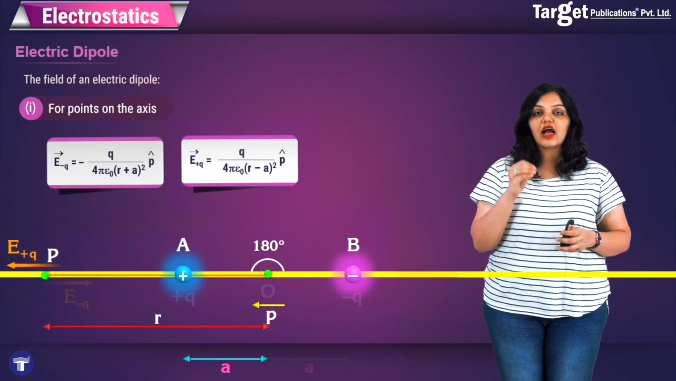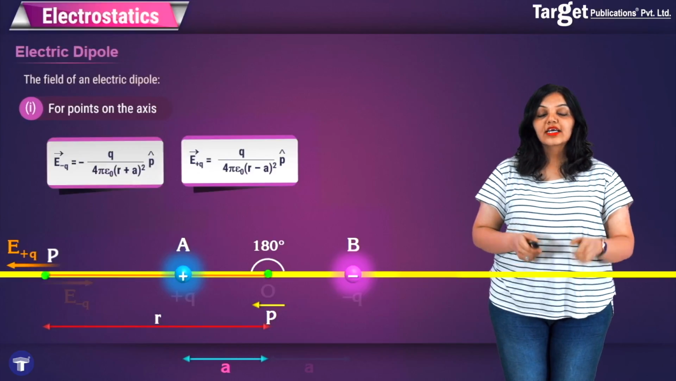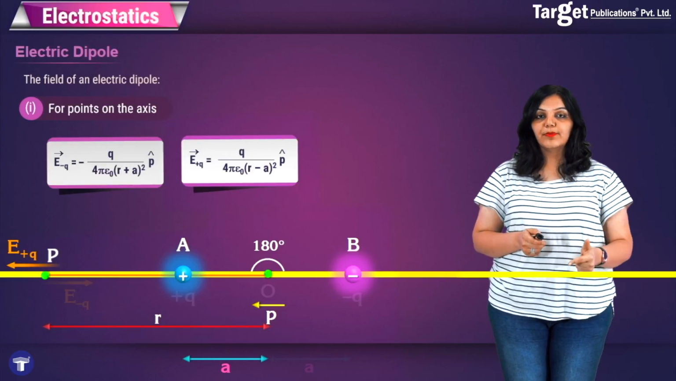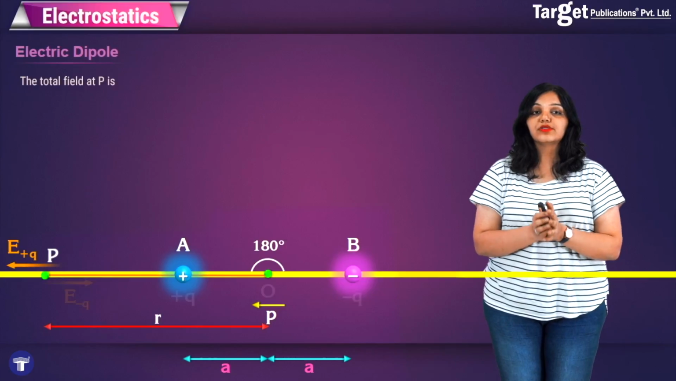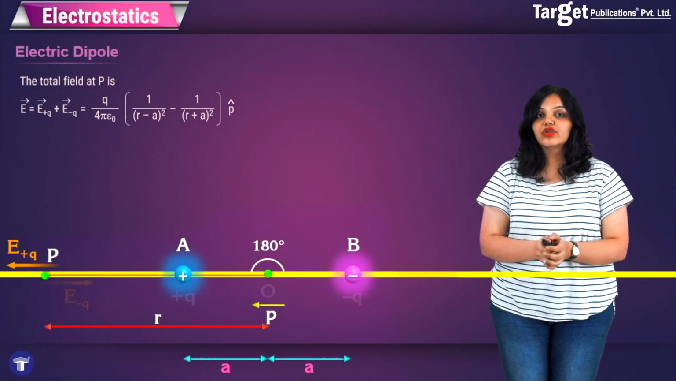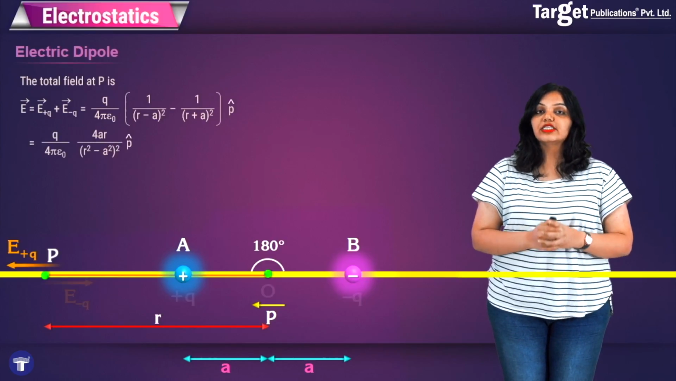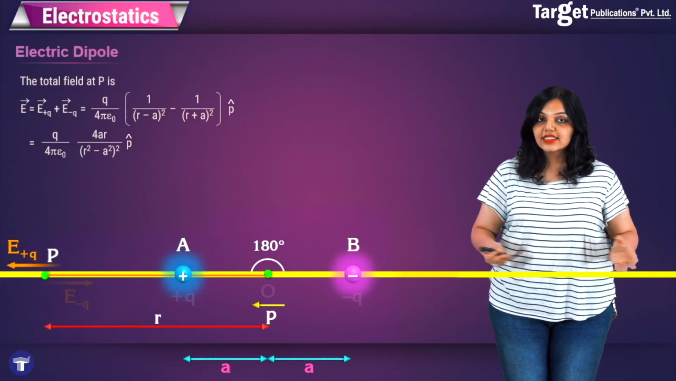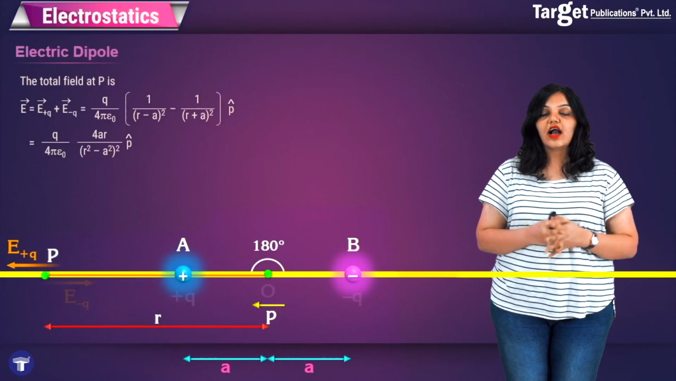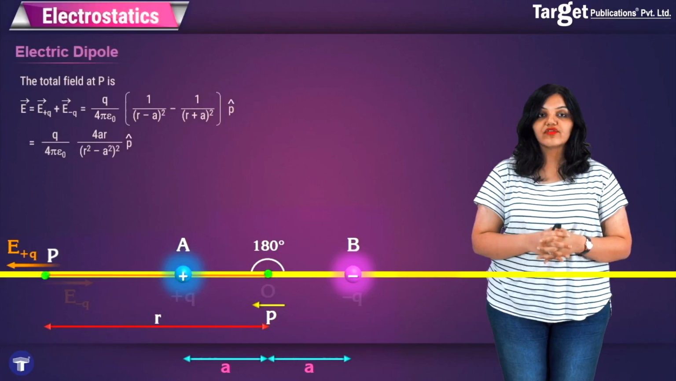Note that the distance R is the distance between the point P and the center of the dipole, as mentioned earlier. So this gives me the electric field at P due to A and the electric field at P due to B, and I simply add them using the superposition principle to get the total field at P. But remember, we have to add them vectorially, and once I do that, I get the final value of the electric field at point P, which is just a general point on the axis of the dipole, and that will be Q upon 4 pi epsilon naught, 4AR upon (R square minus A square) the whole square, and P cap gives me the direction of the electric field.